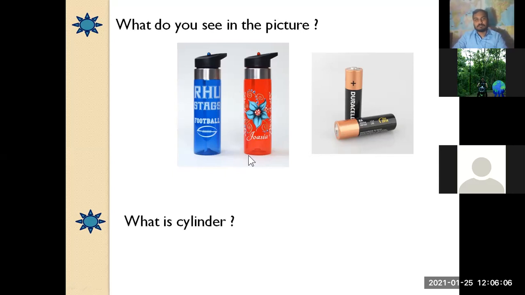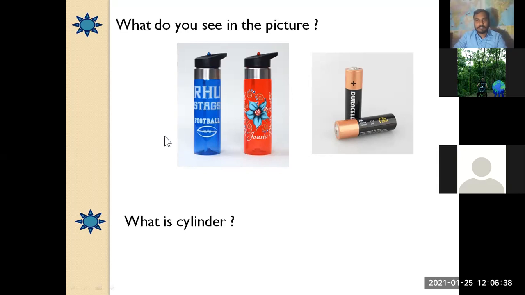What kind of shape do these pictures have? Very good, Pradeep. Very good, Samragi. These are cylindrical shaped. So now answer me, what is a cylinder?